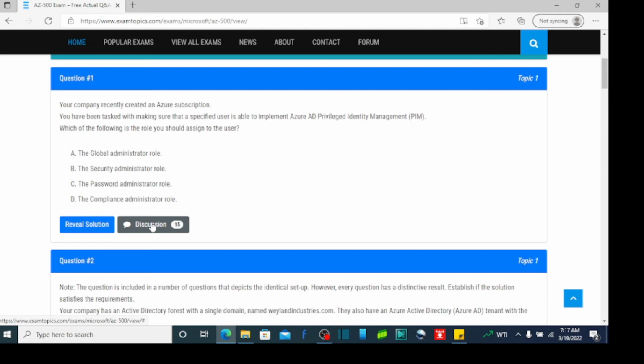It's free most of the time that I've studied for. I don't have a subscription to exam topics yet. But I've studied for the MS500 and the AZ104. The AZ104 is the Azure Administrator. The MS500 is Microsoft 365 Administrator. And I passed both of them with flying colors because I went on exam topics, and I only studied 75% of the questions. Both the MS500 and the 104 had 300 questions, and I probably got to maybe 230 studying the different questions.